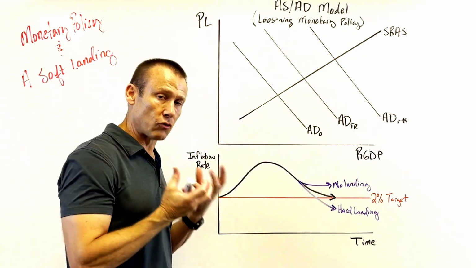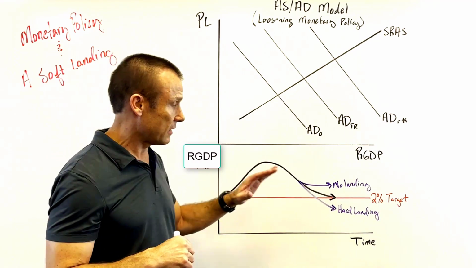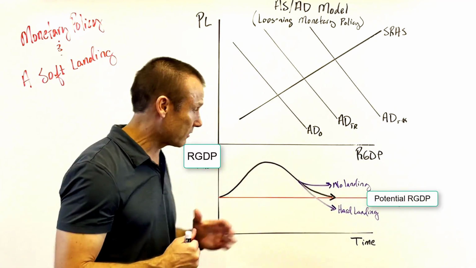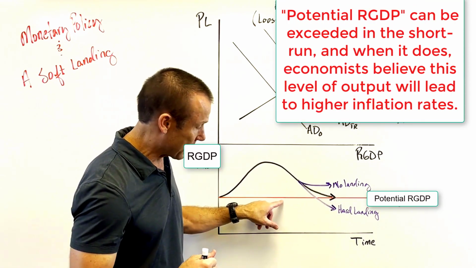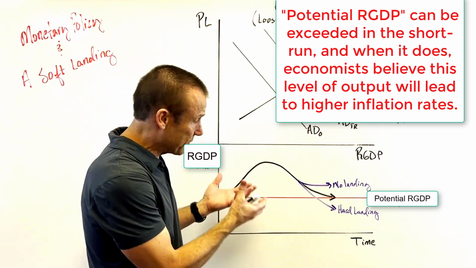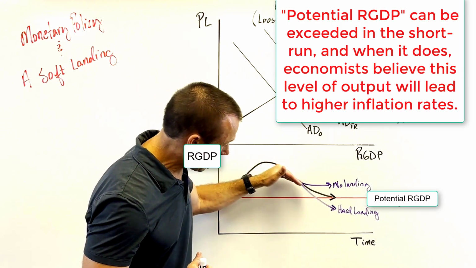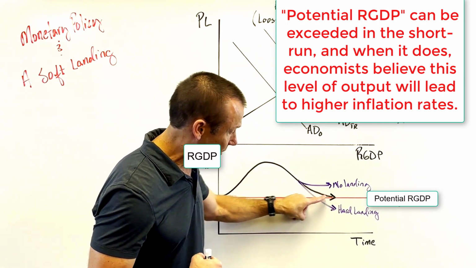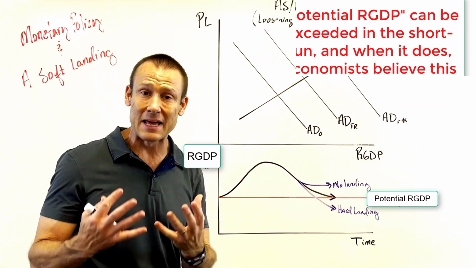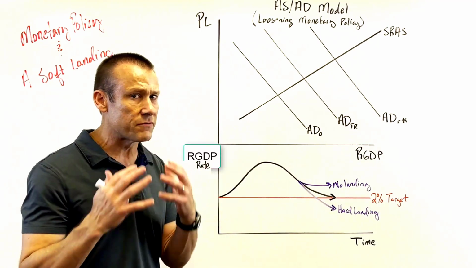And the way I was going to draw it originally, and actually did for a moment, was I put real GDP, and then I had my potential GDP line, and I had my normal business cycle, and it looked a lot like this, except my potential GDP had an upward trajectory to it, and it looked very much the same way, where we come off of a peak, and we're trying to negotiate that soft landing. This arrow right here, we're just trying to bring it in right on the potential GDP. Now again, this is not potential GDP. I'll get to this particular graph, but it looked very much the same.